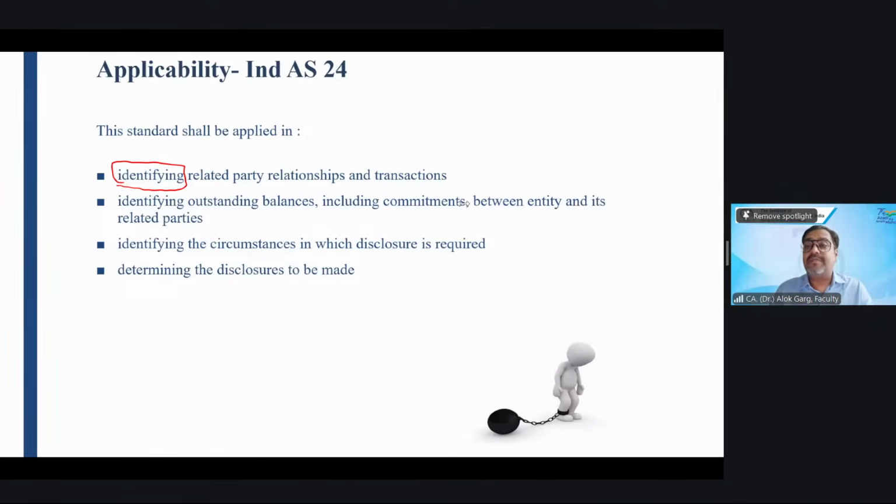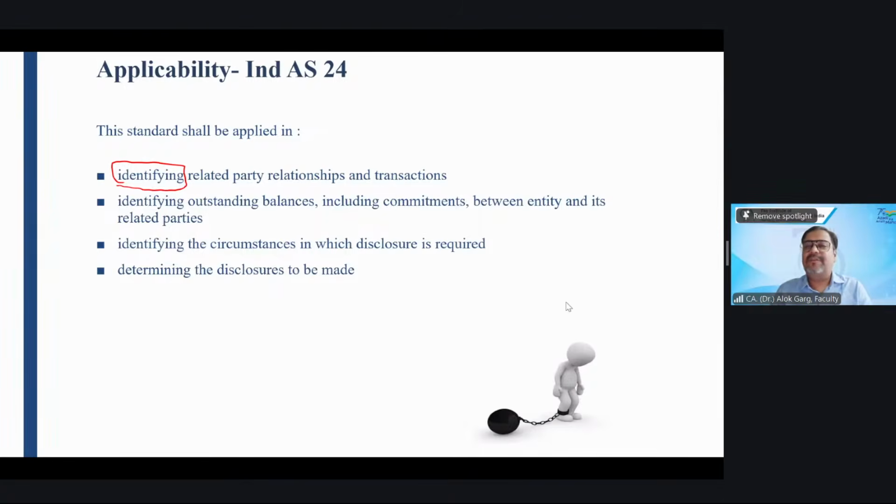Because I am a common person on both boards. Lavanya, can Bharti Airtel Group and Reliance Industries Group become related parties? Yes or no? No, sir.